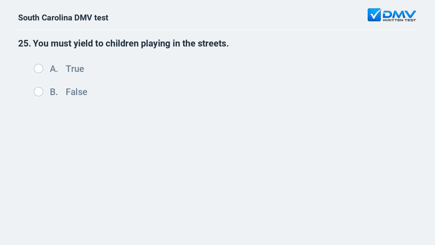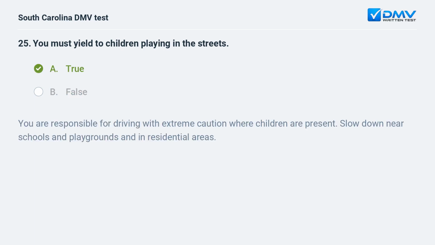You must yield to children playing in the streets. A. True. B. False. A. True. You are responsible for driving with extreme caution where children are present. Slow down near schools and playgrounds and in residential areas.